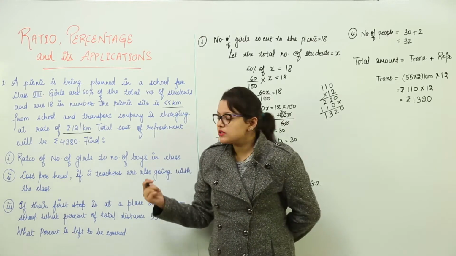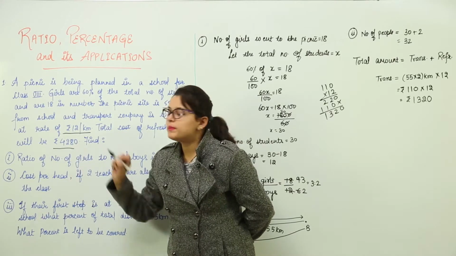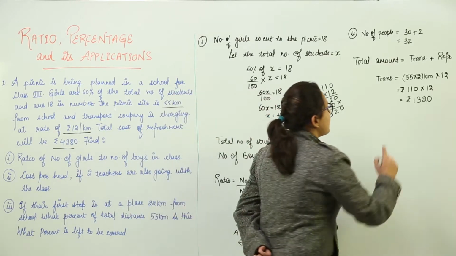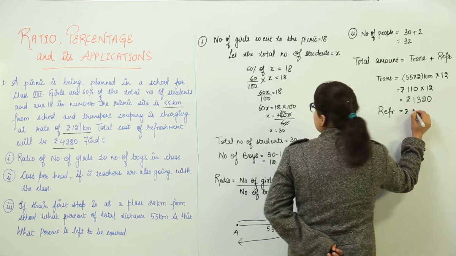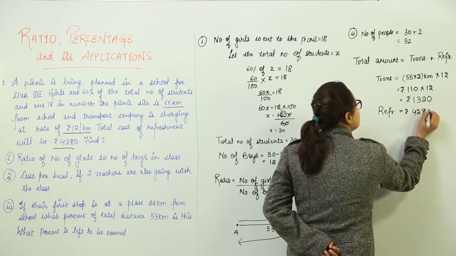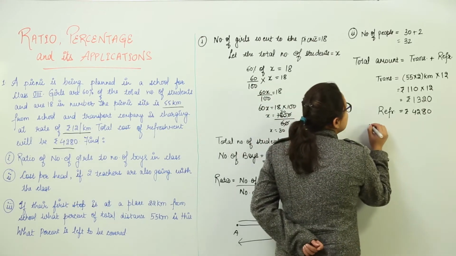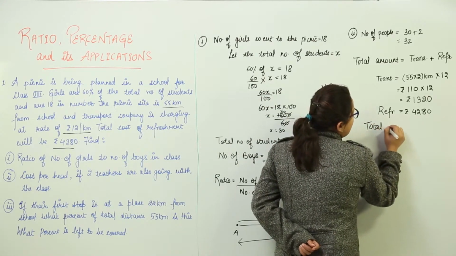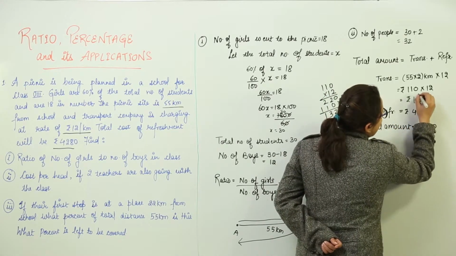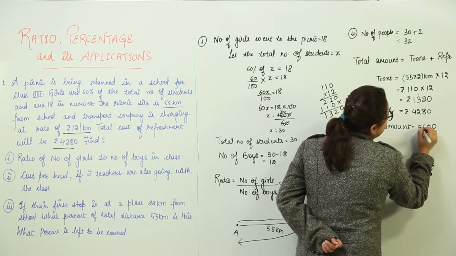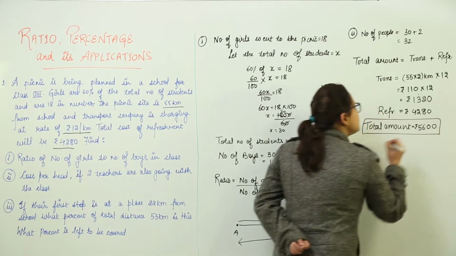What about the refreshment charges? Are they mentioned? Yes, they have mentioned that the total cost of refreshments was rupees 4280. So we will add the refreshment charges also. The total refreshment charges were given out to be 4280. Now this is the total expenditure going to be. So we will add them both. We will get the total amount of the picnic, right? That means the total expenditure on the picnic is 5600.